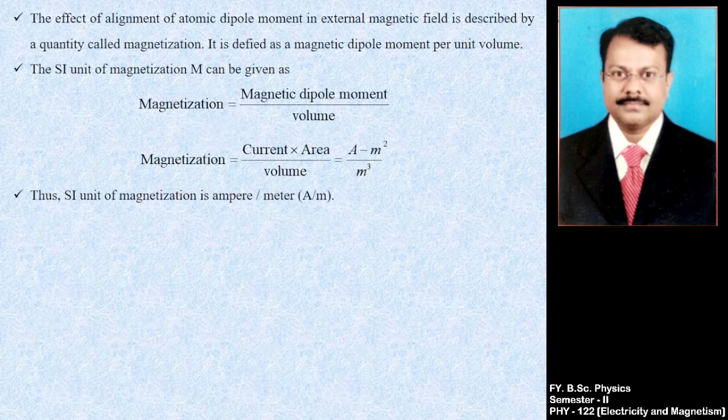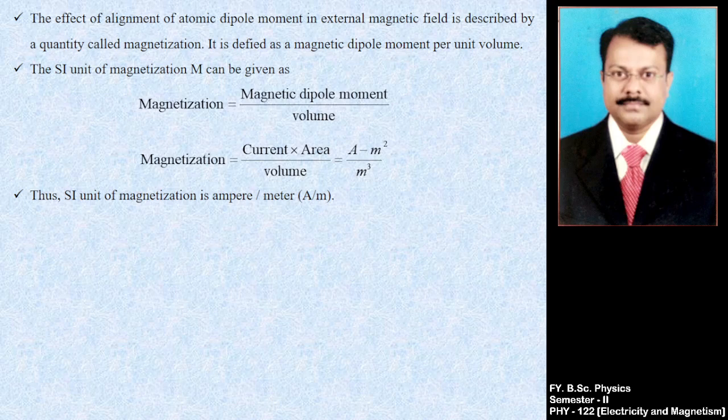The effect of alignment of atomic dipole moments in an external magnetic field is described by a quantity called magnetization. It is defined as magnetic dipole moment per unit volume. This is the definition of magnetization.